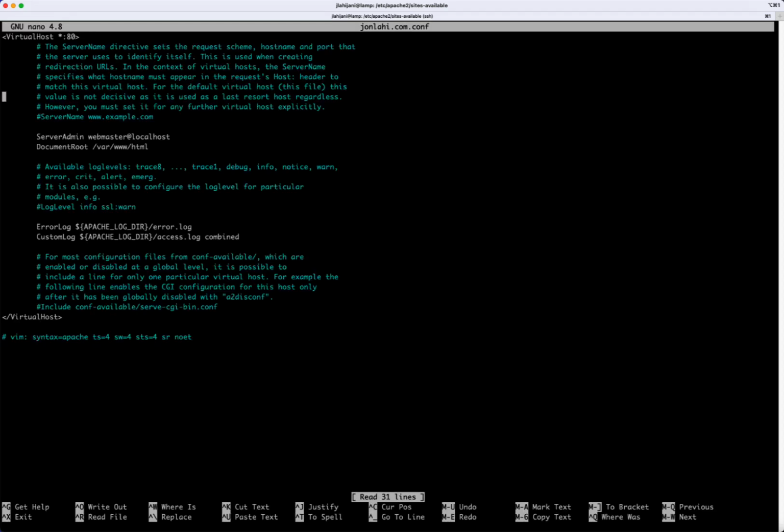And first thing we want to do is enable the server name, and we'll want to set that to the domain name. Next, we need to point the document root to where our files exist. And notice there's no ending slash here, so let's do that.